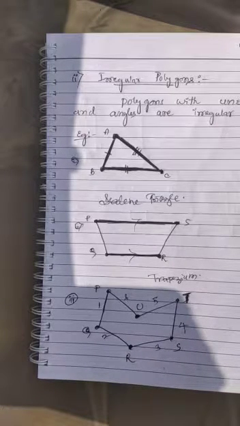So the scalene triangle, trapezium and this hexagon are the best examples of irregular polygons. Polygons with unequal sides and unequal angles are known as irregular polygons.